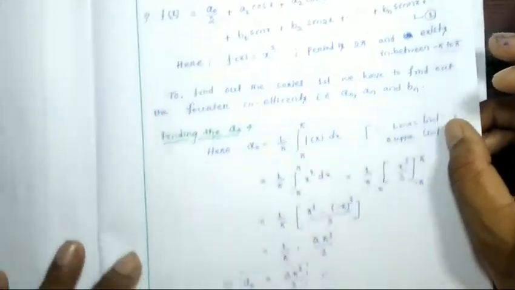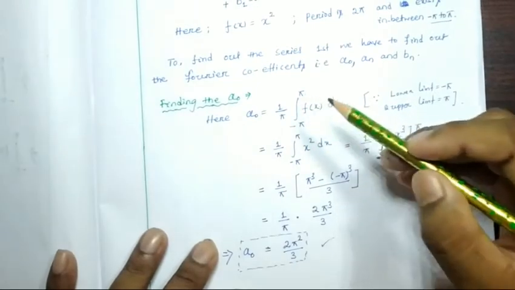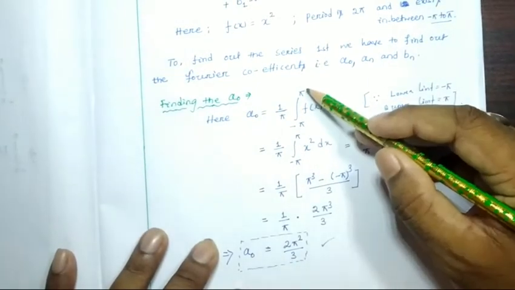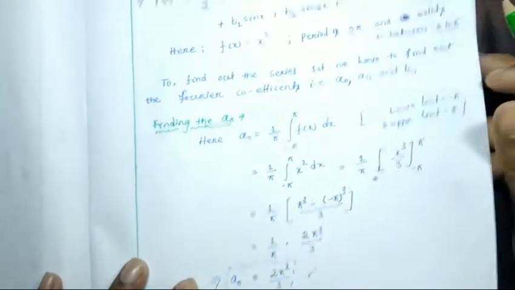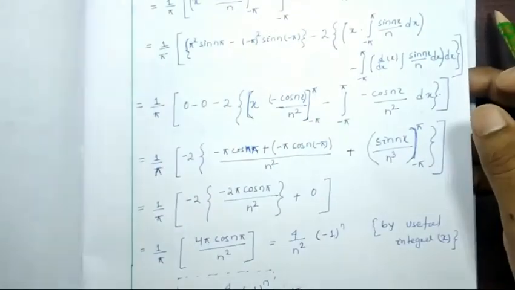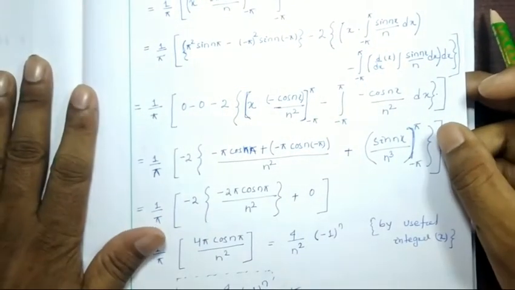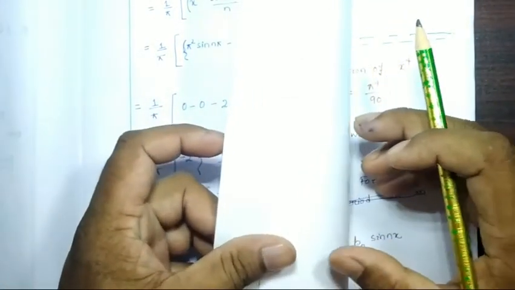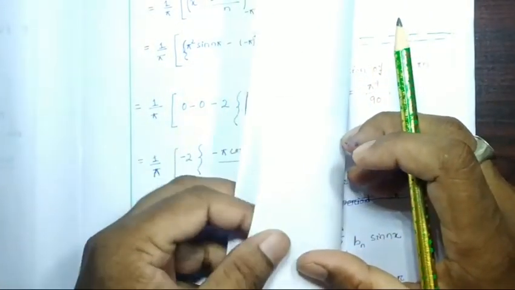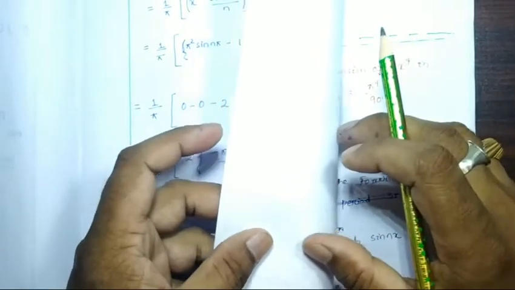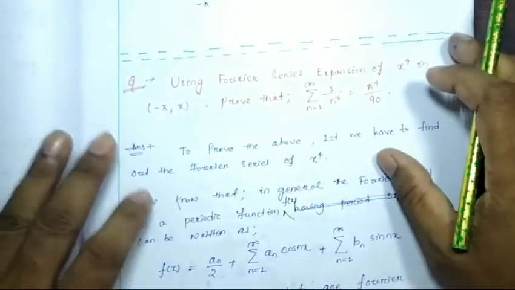And when we have to consider minus pi to pi, and when we have to consider 0 to 2 pi, that also we discussed in the last video. So whoever among you has not gone through those videos, I suggest you go through the previous videos and then refer to today's video. Okay,